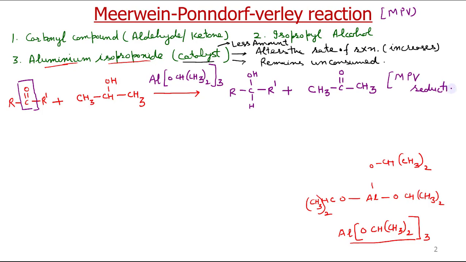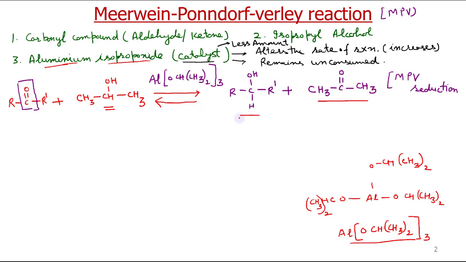But the problem here is that this reaction is reversible. When the concentration of acetone increases, it reacts with the alcohol, and the products formed are again a carbonyl compound and isopropyl alcohol. So this is a reversible reaction, which is why we denote it with a double arrow.